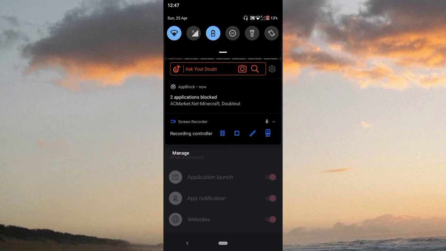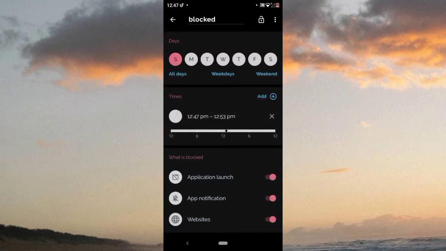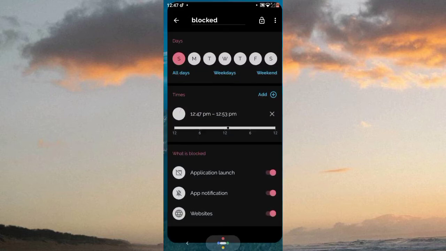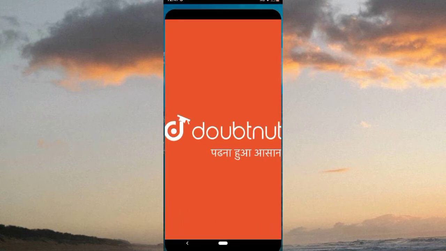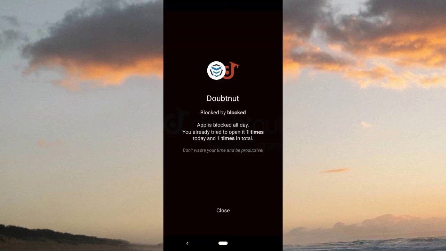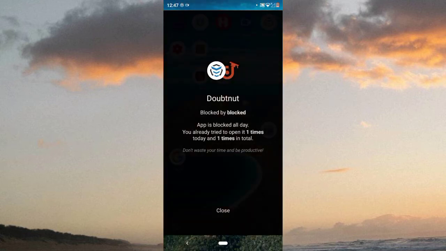Now it's 12:47 and I get a notification from app block, two applications blocked, Minecraft and .NET. So the apps were blocked. Now I open .NET. So here, I see it is blocked by app block.